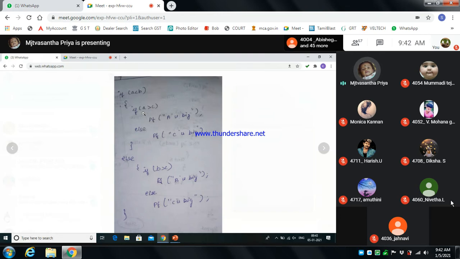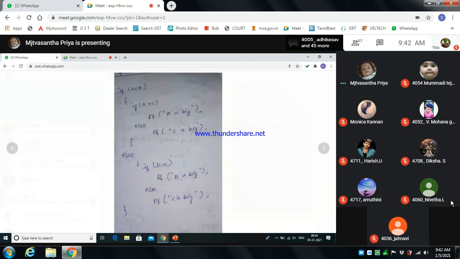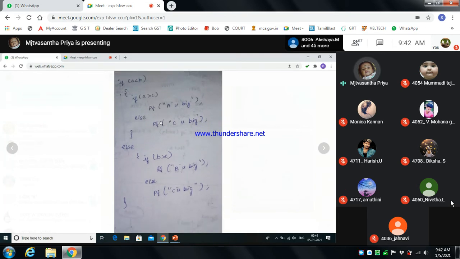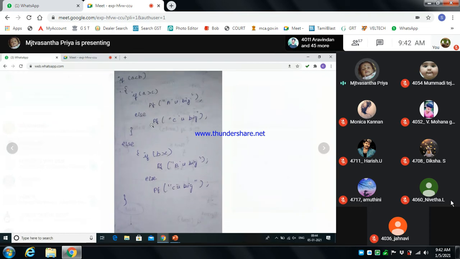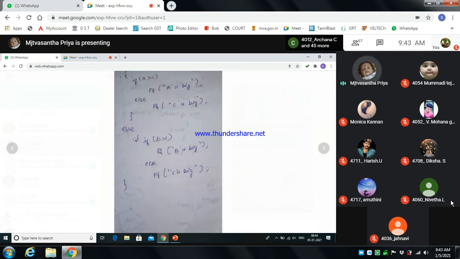If you initialize A equal to 2 and C equal to 1, it will print the value A is big. Otherwise, if A is given as 3 and C is 5, then C will be printed. So if the condition fails, it will move to the else part.